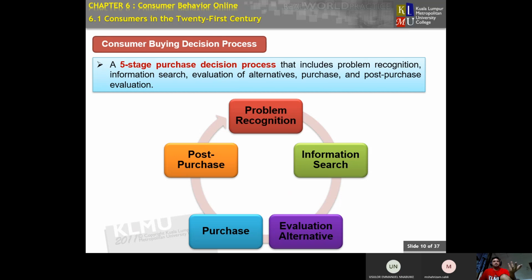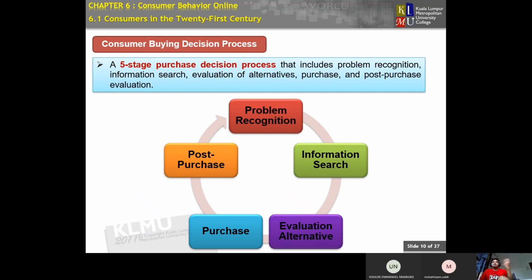So we need to know what the problem is, and then we search for information on that particular issue. This is what you guys do throughout the buying process, also online. This is a normal routine for you, and in terms of study we are doing the same thing. After you search for information, you evaluate the alternatives.